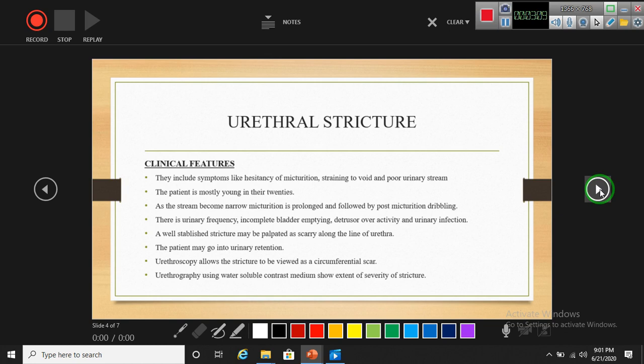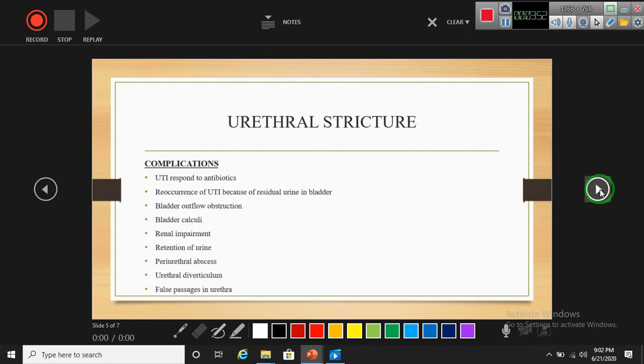A well-established stricture may be palpated as scarring along the line of the urethra. The patient may go into urinary retention. Urethroscopy allows the stricture to be viewed as a circumferential scar. When we look through the urethroscope, we see that the stricture is not in a straight line, but rather circumferential. Urethrography uses water-soluble contrast medium to show the extent and severity of the stricture.